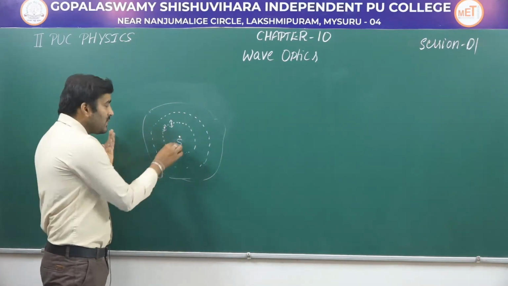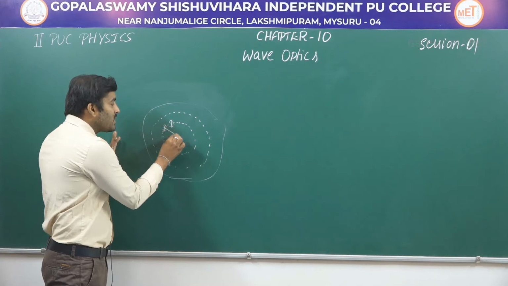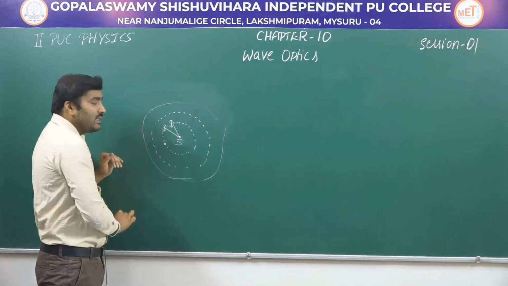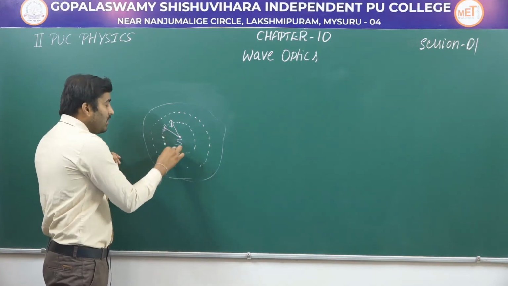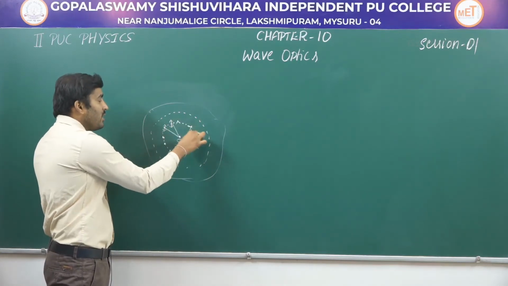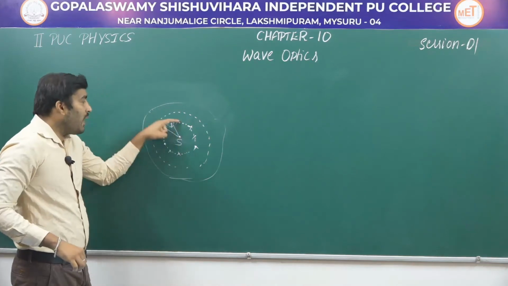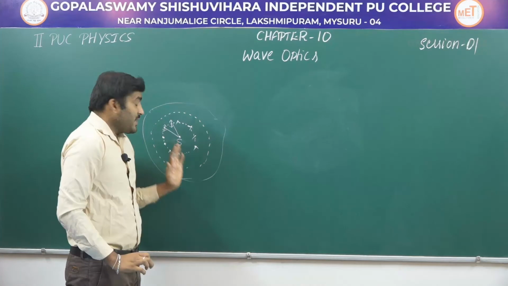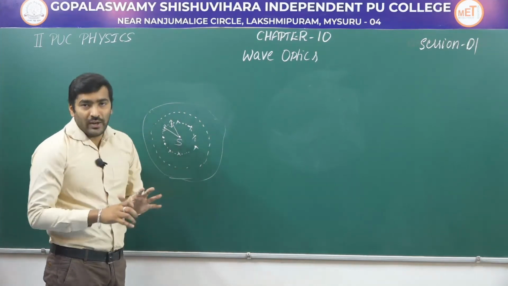Why? Because the distance from the source of disturbance to these points is the same. If you assume one more particle here and here, all these particles will have the same state of vibration, correct? So this is the case of water waves.